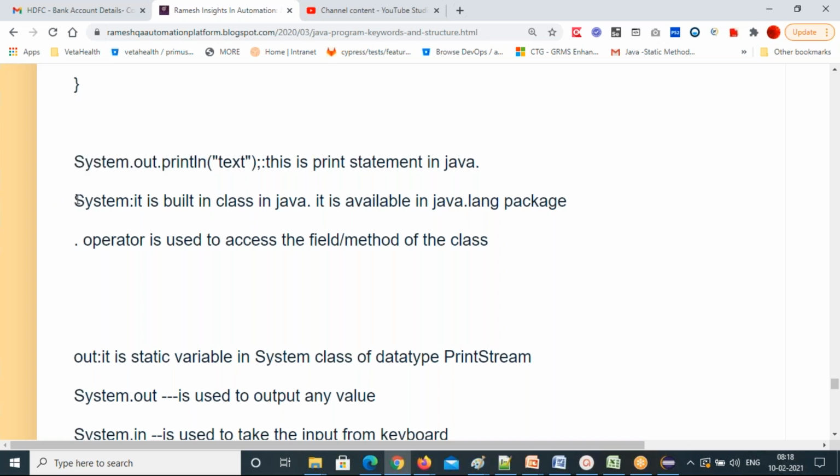So what is system? System is a built-in class in Java. It is available in the java.lang package. This is a built-in package, right? I have given it in the beginning. Already with Java, you will get this package. Inside this package, they created a system class. Again, class means, think: what will be there inside the class?